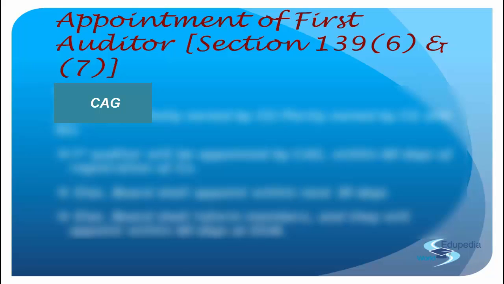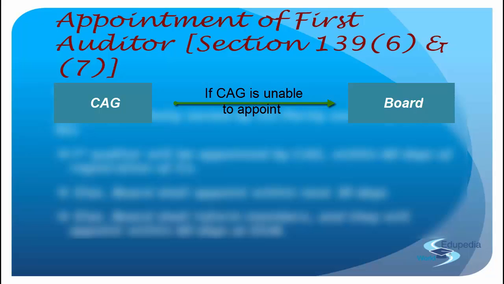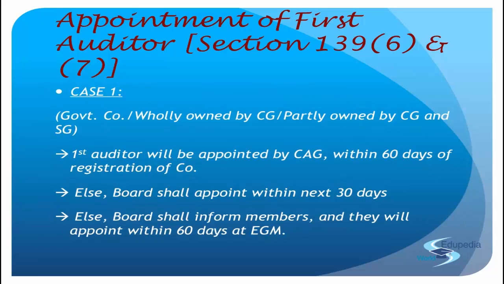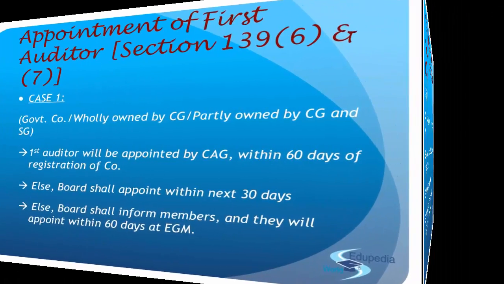In case the CAG is not able to appoint, we shift to the board. And in case even the board is not able to appoint, then in the worst scenario, we shift to the members. So we hold an extraordinary general meeting for conducting the appointment of an auditor only. So this was section 139 subsection 7, where it deals with the government company.